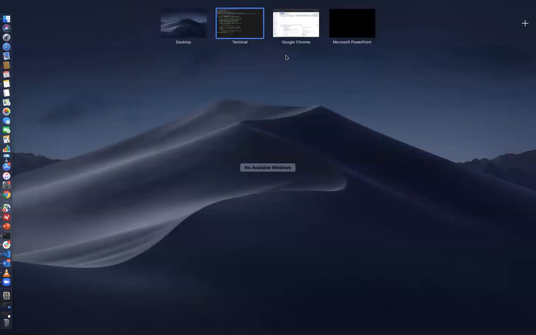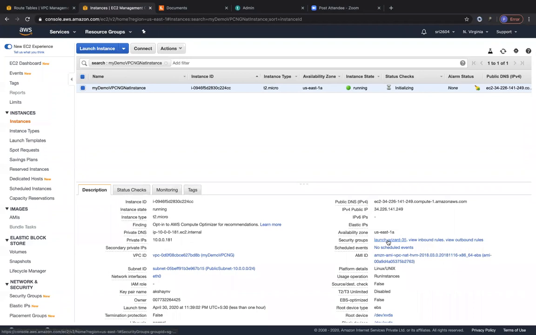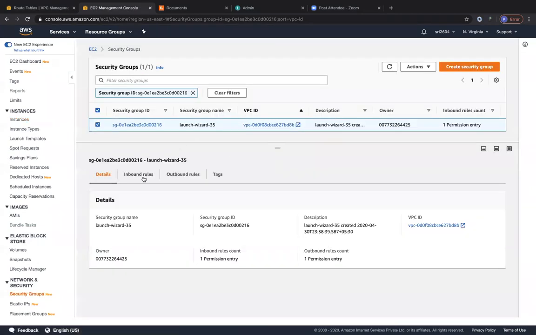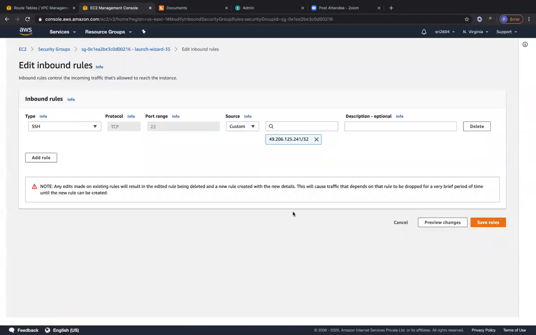So let's go ahead and look at the security group of the NAT instance and let's try to modify it, because a general point of troubleshooting is your security group. So let's click on the security group of your NAT instance, right? So let's click on the inbound rules. We have only 22 traffic, right? That's going to come from my IP address. So let's go ahead and edit inbound rules, and let's also open up port HTTP and port HTTPS.